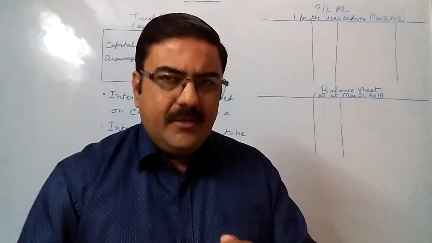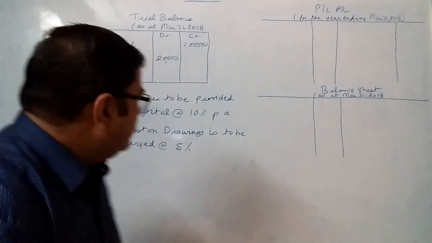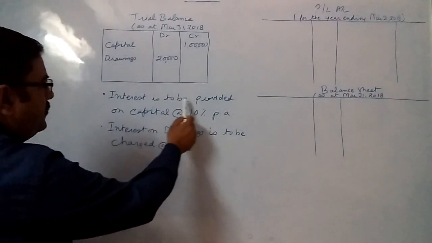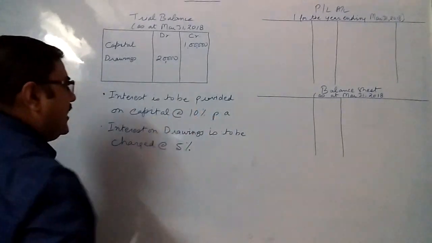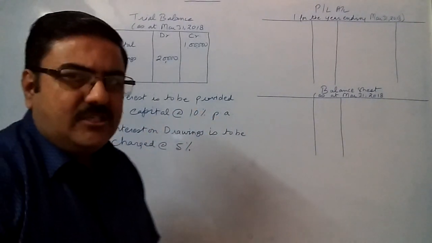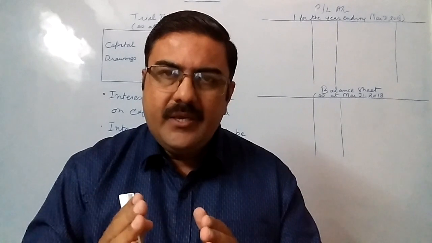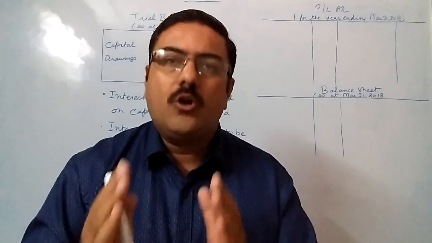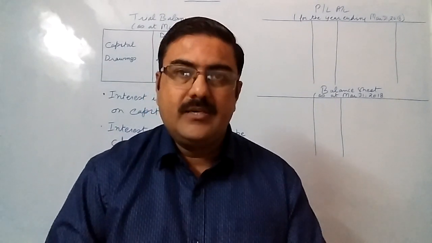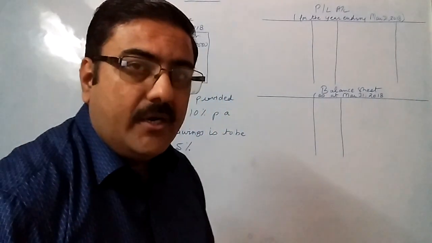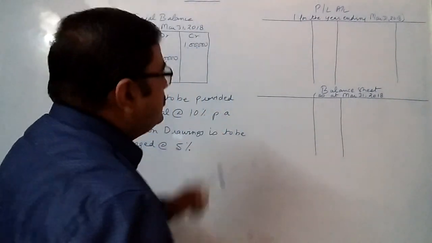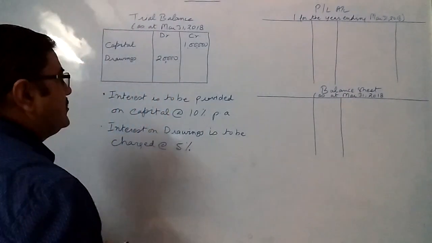Now, if it is a liability and the question says that interest is to be provided on capital at the rate of 10% per annum, will that interest for the business be an expense or not? Yes, it will be an expense. So, being an expense, it will be recorded in the profit and loss account on the debit side.